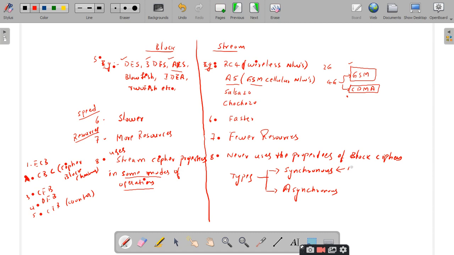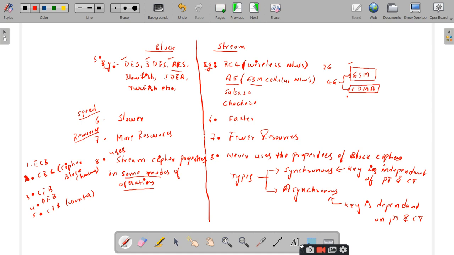So the key is independent of plain text and ciphertext. But in the asynchronous stream cipher, the key is dependent on plain text and ciphertext.